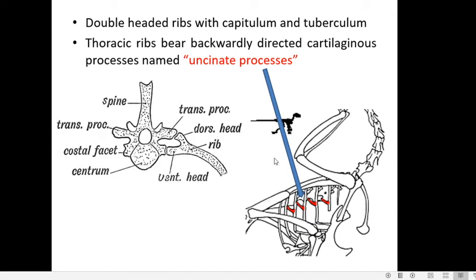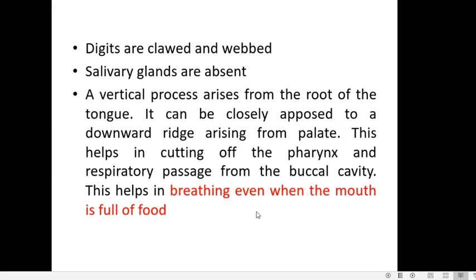And coming to the ribs in crocodiles, here you can see the ribs in the thoracic region. They bear backward processes which are cartilaginous, and these are called uncinate processes. Those marked in red are the uncinate processes in crocodiles. These are also characteristic of crocodilians. Now the digits of the forelimbs and hind limbs are clawed as well as webbed. Webbed digits serve as an adaptation to swim in water.